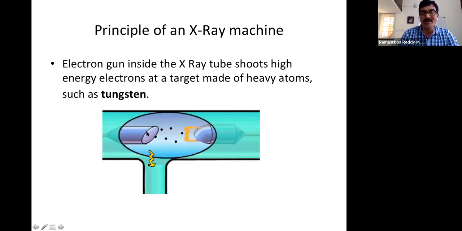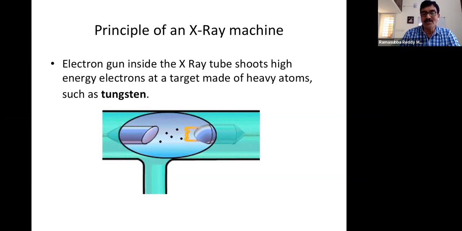Once we give a certain voltage, the electrons are attracted, and the maximum energy of the released X-rays is whatever is calculated in electron volts.